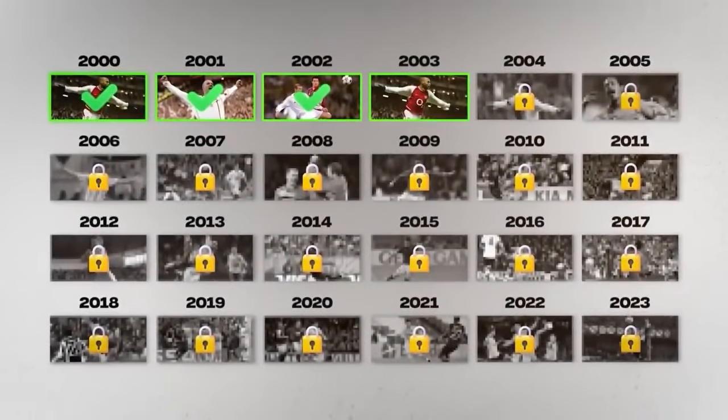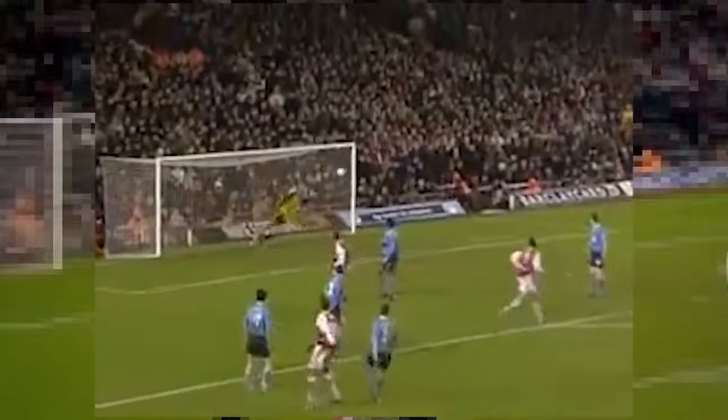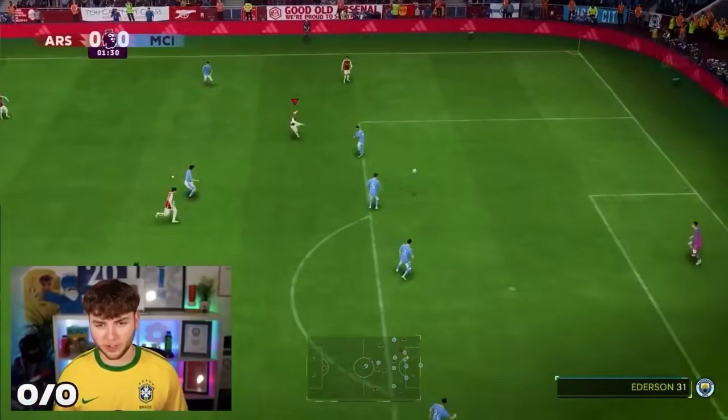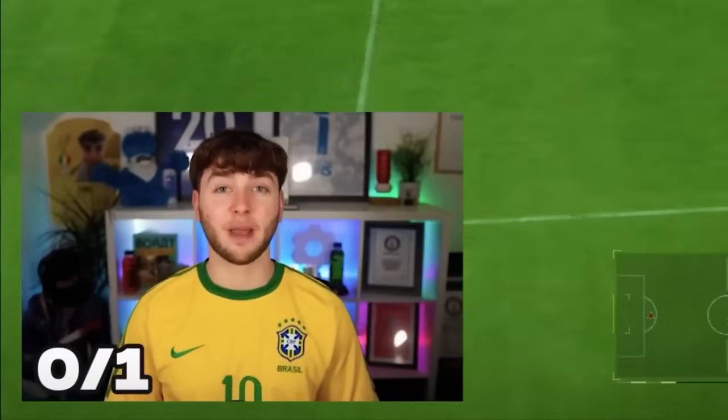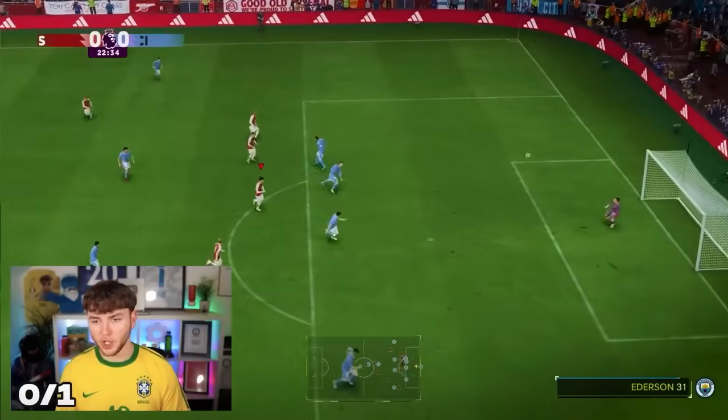Moving on to 2003, Henry makes another appearance with another iconic goal during the Invincibles season. So he gets played the ball about here, cuts in and just smashes it. Okay, that's attempt number 1. This might not be as easy as I thought it was. Henry would be inches away on his second attempt. Plays it to Henry, cuts in, shoots! Oh my god, that would have been it!